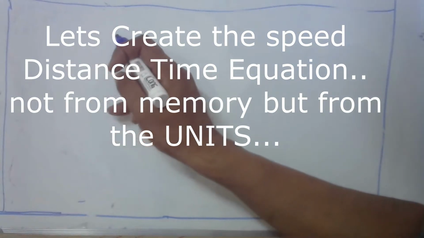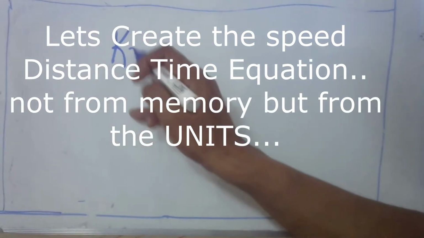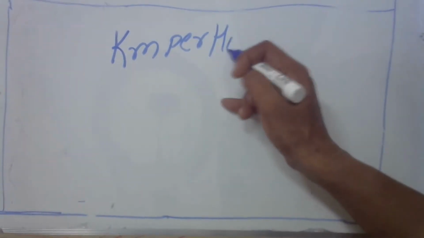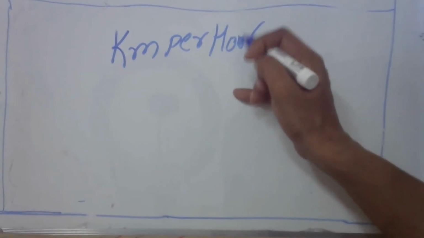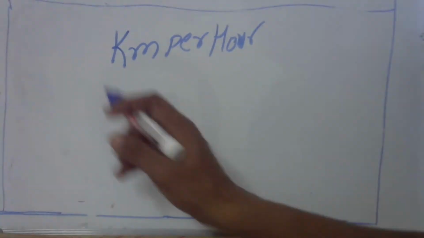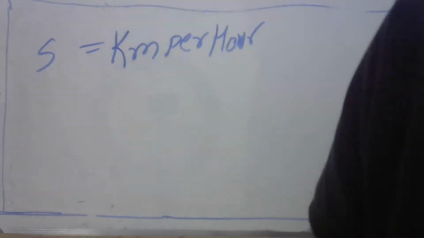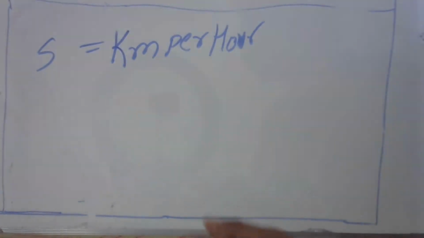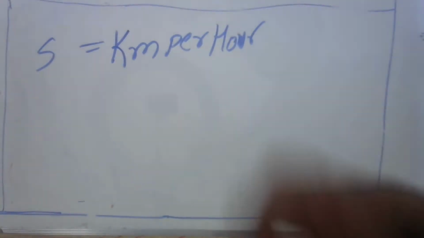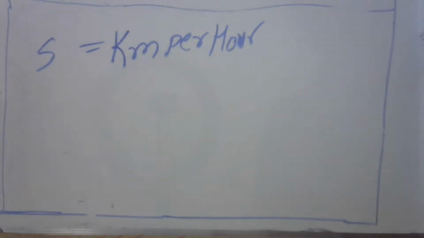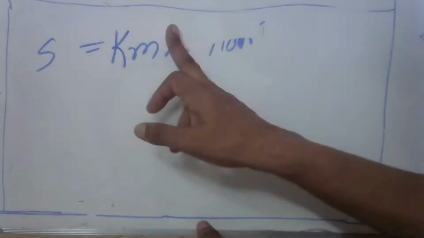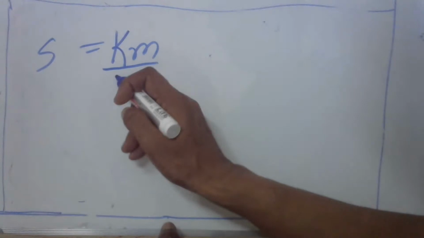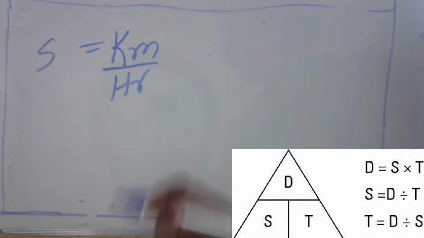The speed unit is what? Kilometer per hour, right? This is how you will never ever forget it in your life. Speed, which I denote by s, has the unit kilometer per hour. So if we forget our formula, we will derive it from this. Speed is equal to kilometer per hour. Per hour in fraction, so we can write it this way, kilometer over hour.